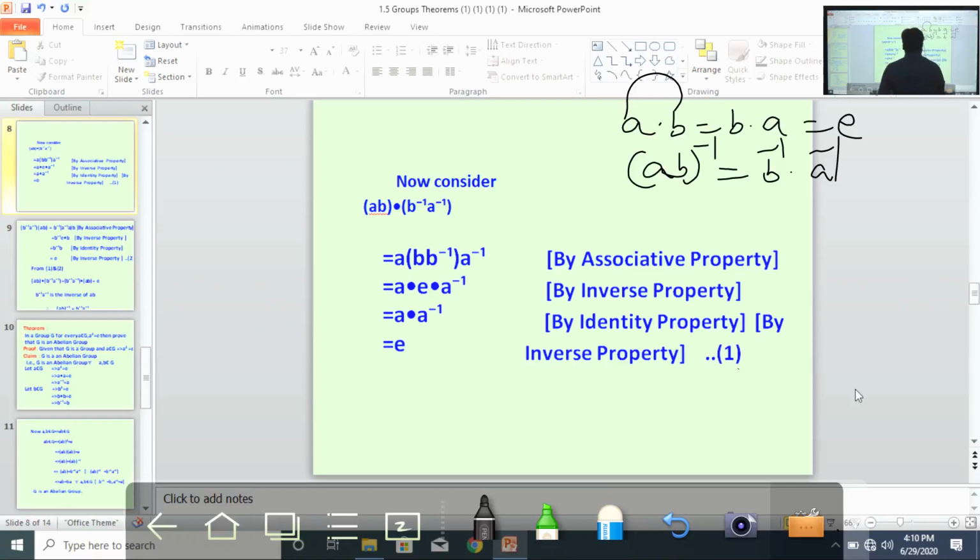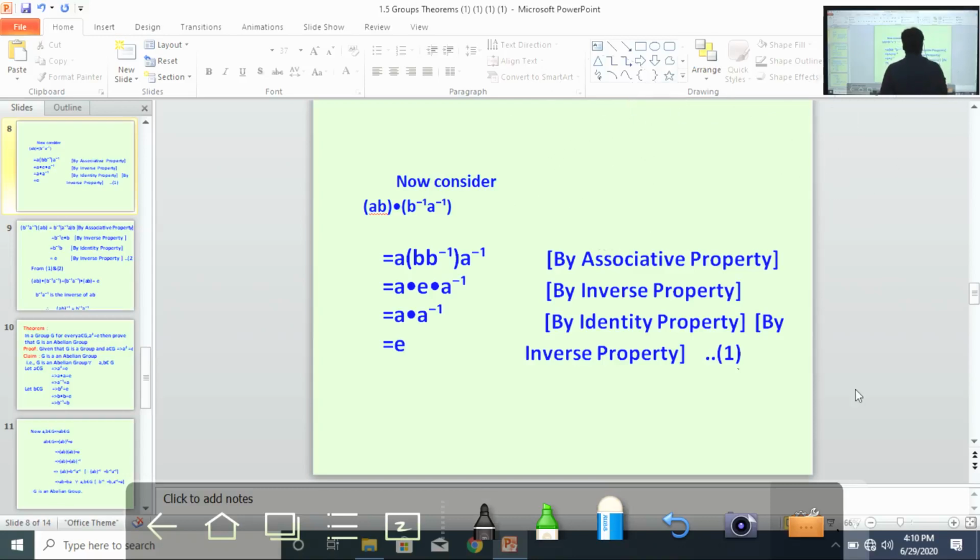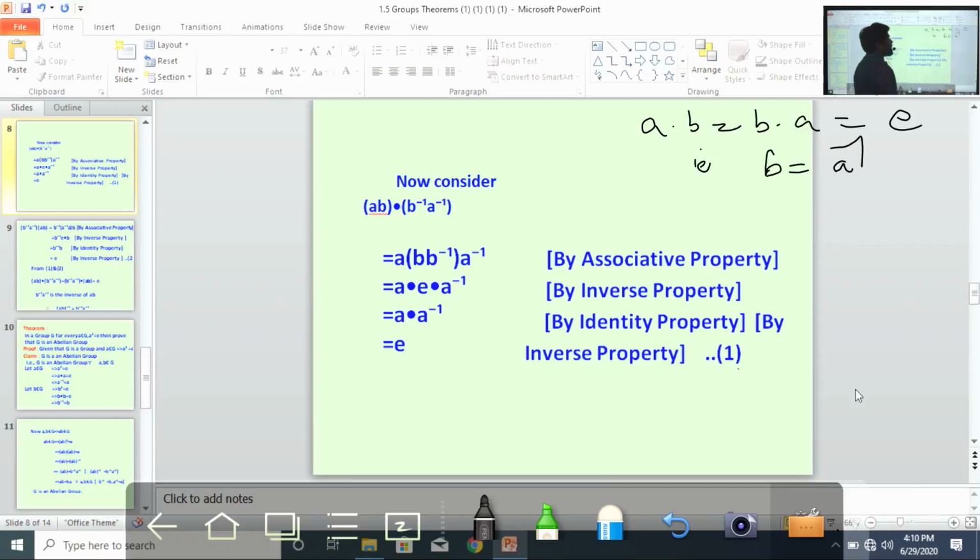Right? I repeat once again. What is the inverse property? A into B equal to B into A equal to E. That is, B equal to inverse of A. B is the inverse of A. Now (AB) whole inverse equal to B inverse A inverse, and we need to prove it.